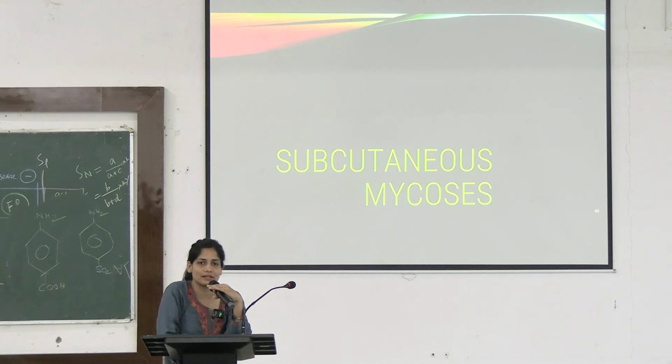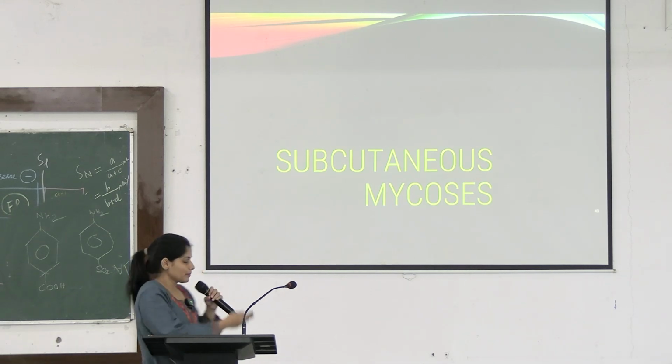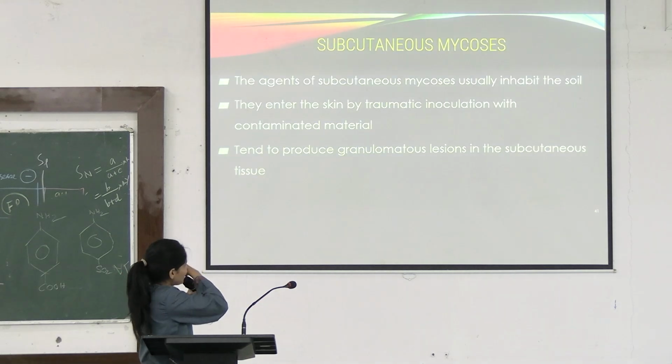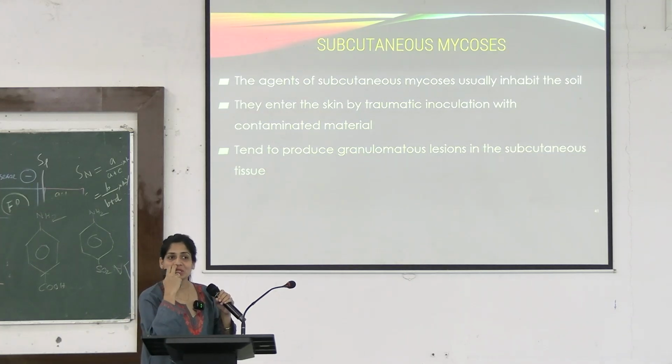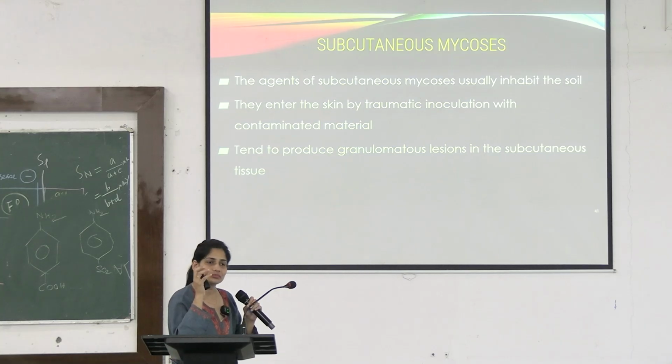The keratinized areas. In subcutaneous infection, everything underneath, up to the bones, even bones can get infected, right? What are these fungi that are causing subcutaneous infection and how are they causing these infections? It is because of accidental injury and coming in contact with these fungi.